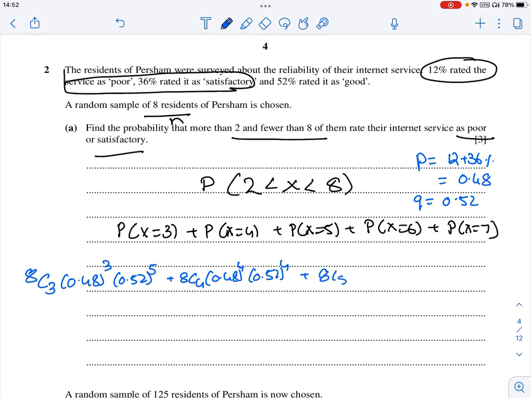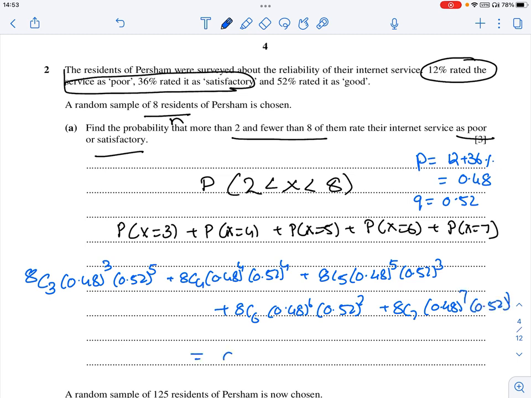Then 5 times is success, 3 times is failure. 6 times is success, 2 times is failure. 7 times is success, and 1 time is failure. So simplify that, you should be getting 0.825.